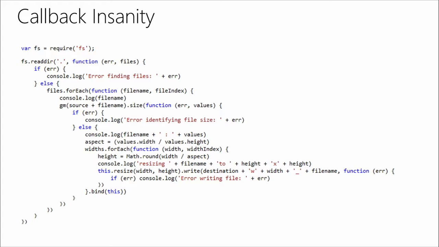Just be aware that this might happen to you, and it's very natural because you're just trying to stub out what you're writing, and everything just kind of falls in. Oh, when this gets called back, I need to do this and this. And then before long, you're going to be like, OK, I can't handle this. I can't read it. It's not manageable. I can't follow what's going on anymore. There are libraries that you can use to help you with that a little bit. So don't be too worried that it happens.